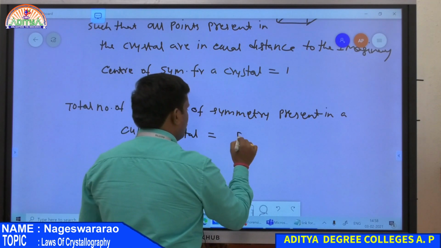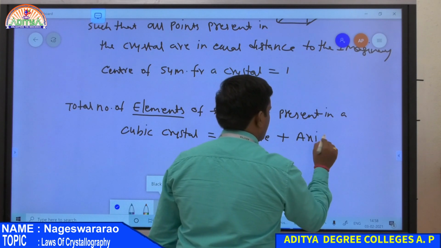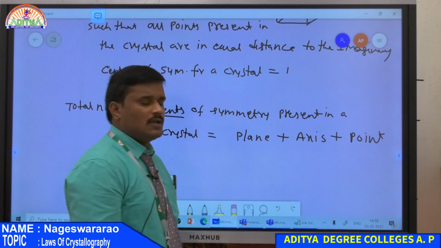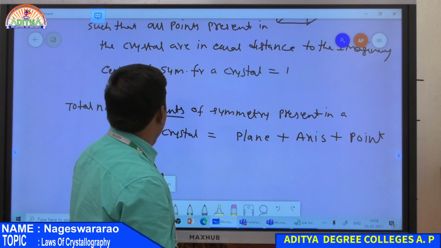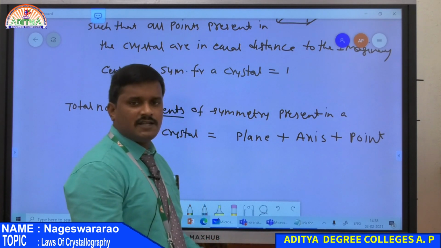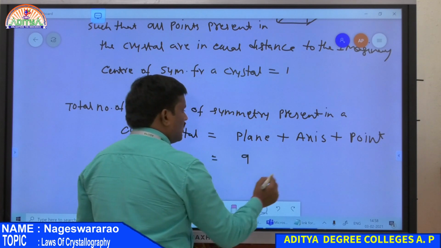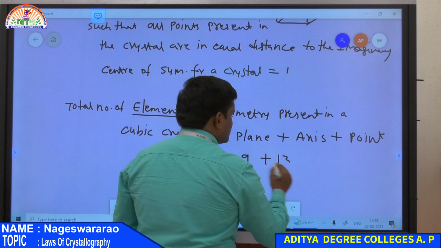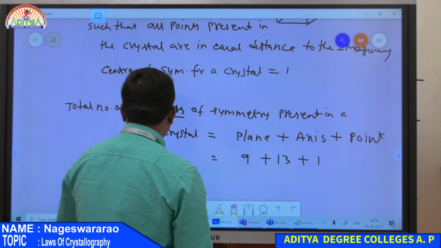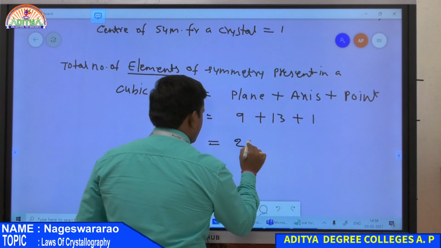The first element is a plane, the second element is an axis, and the third element is a point. Under the plane we studied plane of symmetry, here it is axis of symmetry, and it is a point of symmetry or a center of symmetry. So totally there are 9 planes, 13 axes of symmetry and one center of symmetry. Therefore, the total number of elements of symmetry present in a cubic crystal is equal to 23.